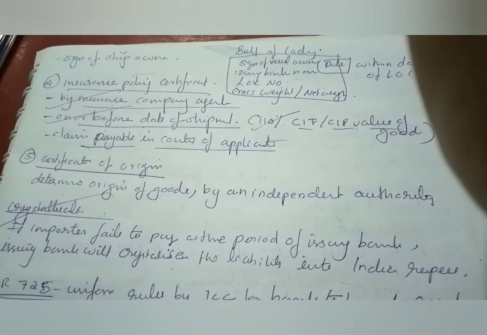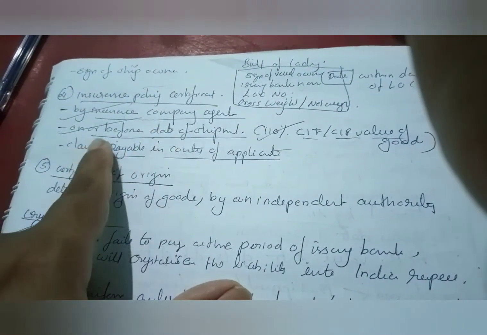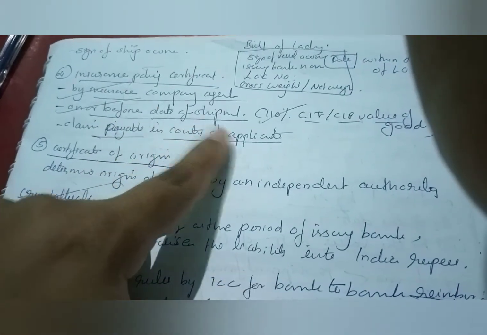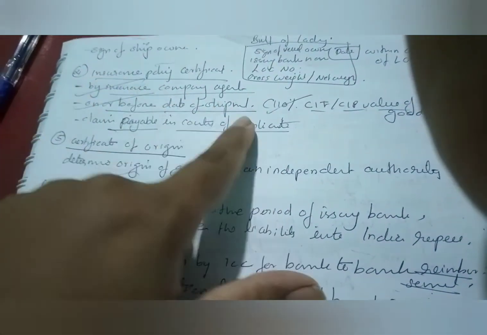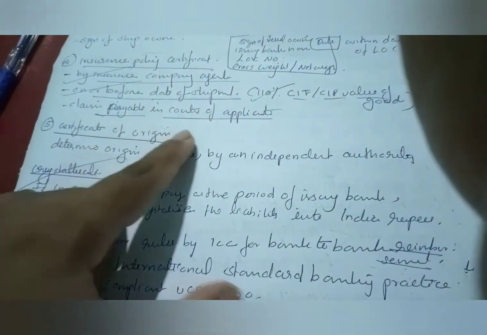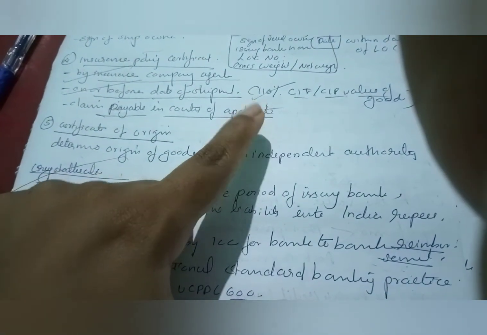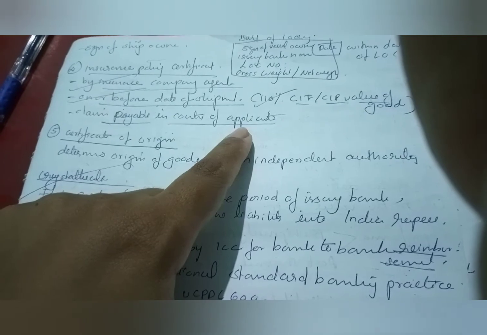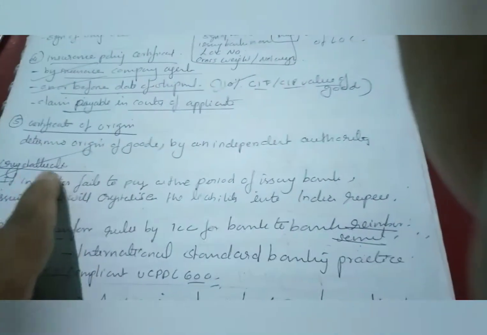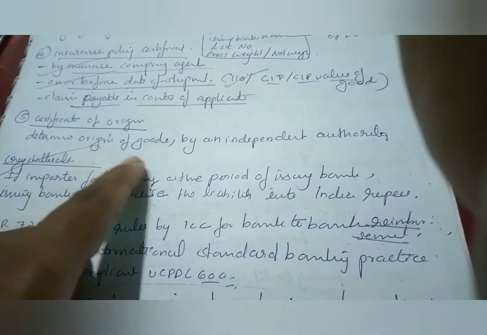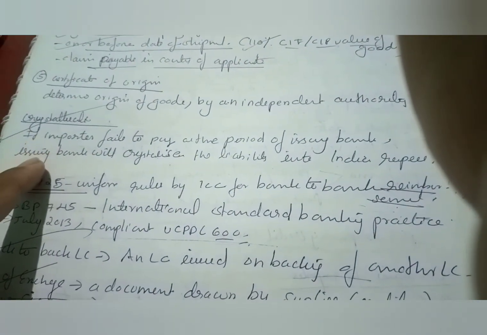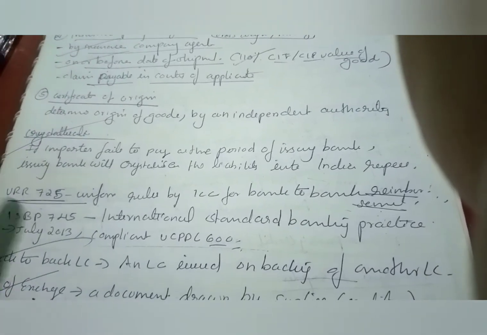Next document is the insurance policy certificate. Insurance is given by an insurance company agent on or before the date of shipment. This is important: on or before the date of shipment, and this insurance is 110% of the CIF or CIP value of the goods. Claim is payable in the country of the applicant, that is, the buyer's country. Then the certificate of origin. This certificate determines the origin of goods by an independent authority. These 5 documents are important documents under LC.